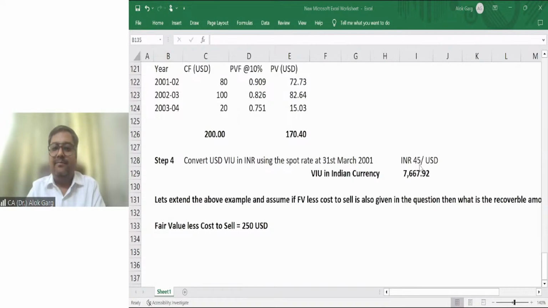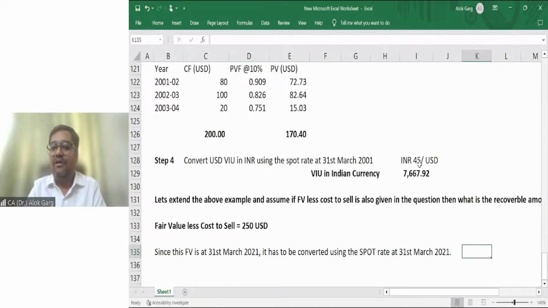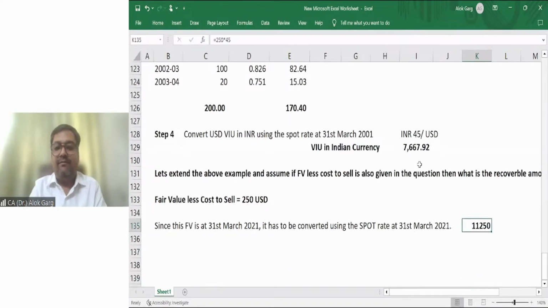Again, this fair value is at 31st March 2021, so it has to be converted at the spot rate, right? You need to convert it into INR. So 250 multiplied by how much? 45. It is 11,250.